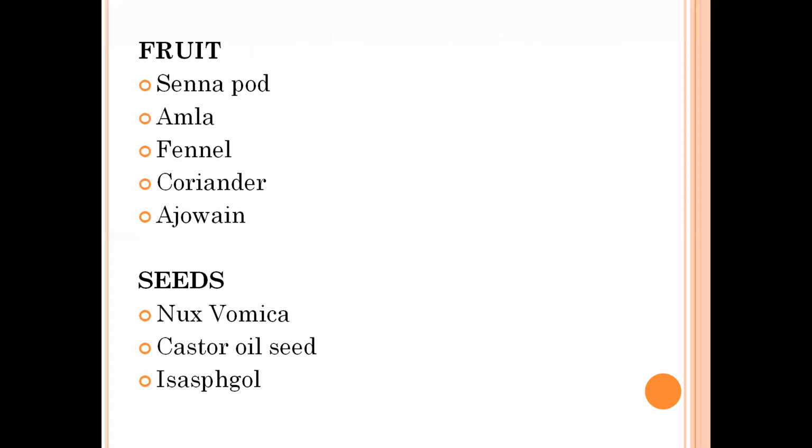The next example, as a fruit, is amla, fennel, coriander, ajwain, and senna pods. Senna pods are used as a laxative drug. Amla has various sources and various uses. Like amla, you can use it in hair oils. It is also helpful as an antioxidant.